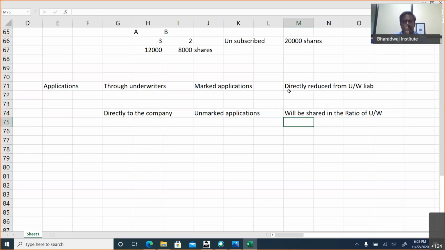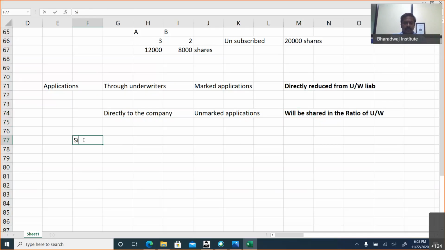Sir, what is a marked application? Applications which are coming through underwriters, coming directly through the underwriter's effort, will be directly deducted from the underwriter's liability. And unmarked applications are made directly to the company, so they will be shared in the ratio of underwriting.